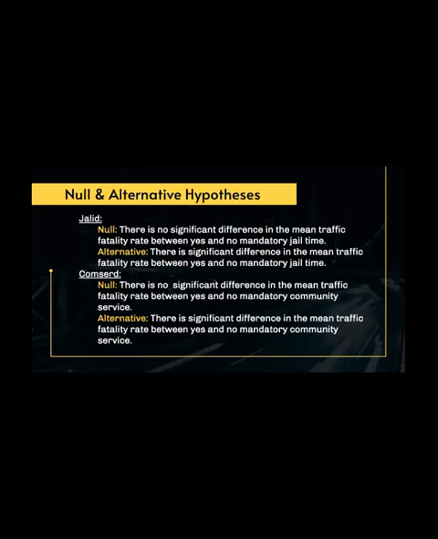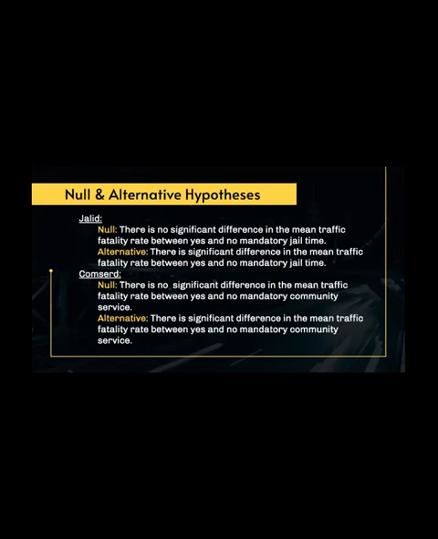So my null and alternative hypothesis. For mandatory jail time and across traffic fatality rate, the null hypothesis is that there is no significant difference in the mean traffic fatality rate between yes and no mandatory jail time. And my alternative is that there is a significant difference in the mean traffic fatality rate between yes and no mandatory jail time.